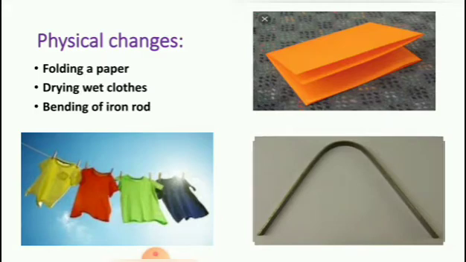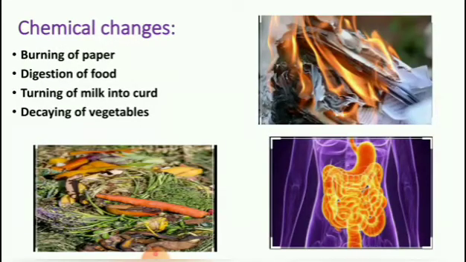Physical change is nothing but a variation of size, weight and the like. See here: folding a paper, drying wet clothes, bending of an iron rod. These are examples of physical changes. The size of the folded paper varies from the actual size of the paper. The weight of the wet cloth is more than the dry cloth. The original length of the iron rod varies when it is bent. Clear, children? These are examples of physical changes.